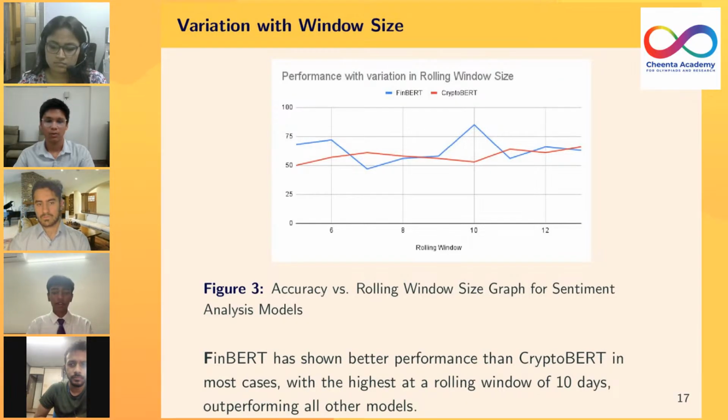The following graph depicts the variation in accuracy with the rolling window size for both FinBERT and CryptoBERT. As I had mentioned earlier, we can clearly see that the CryptoBERT, which is depicted in red, has topped off at 70% at its maximum. Whereas on the other hand, FinBERT has a bit more fluctuation but tends to show better performance for the rolling window size of 9 and 10 days, with the highest being at 10 days, which ended up being our optimum result. Next slide, please.